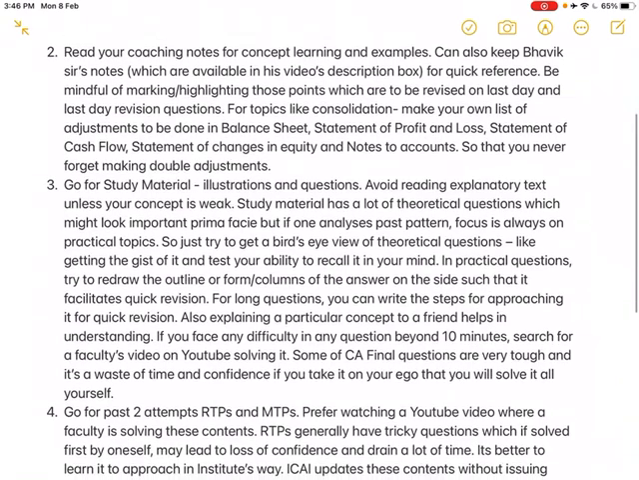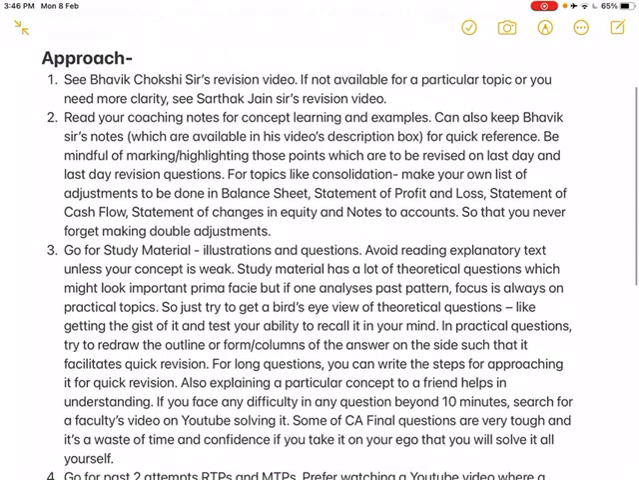Then the second step which you should be doing is read your coaching notes for concept learning and examples. You can also keep Bhavik Sir's notes, which are available in his videos' description box, for quick reference. Like I remember I used to use his notes for Financial Instruments and Business Combinations in Days 115, 116. He teaches in the revision videos along with these notes only, and these notes are very helpful in revising the topic on the last day for quick reference. So I would recommend you to get a printout of that.